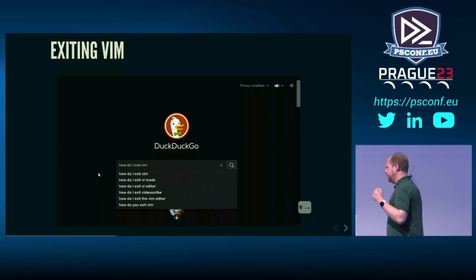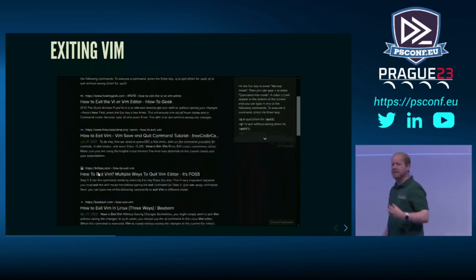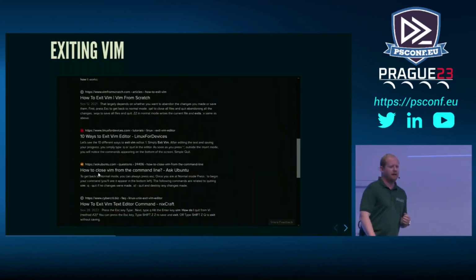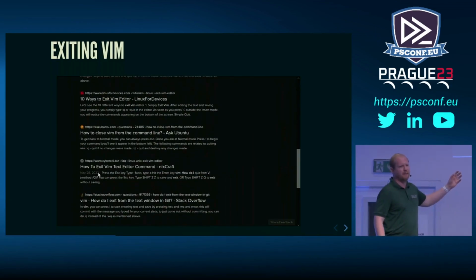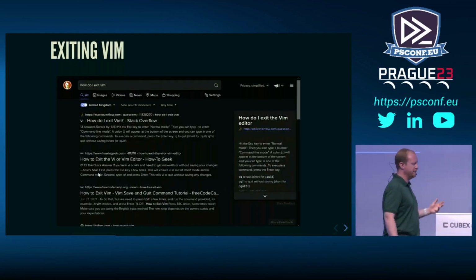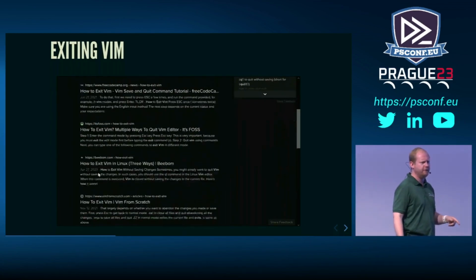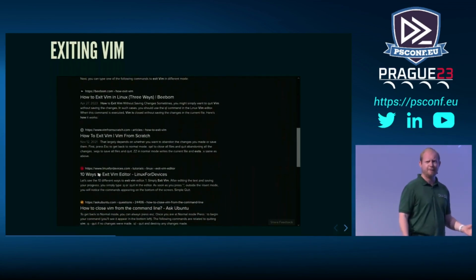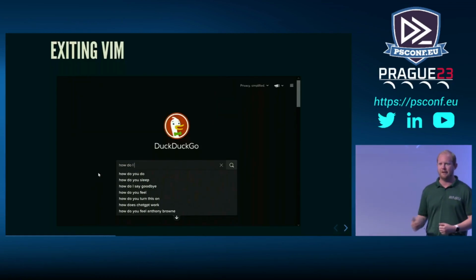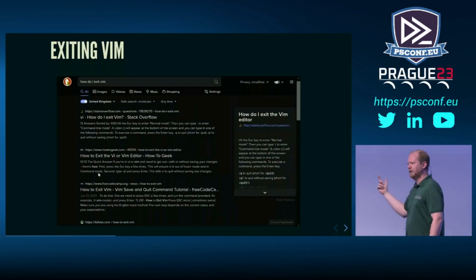Now, I want to address this because it's not an elephant in the room, it's become a meme at this point: how on earth do you exit Vim? And that's just a small sample of me typing in questions, blog posts, articles of how do you get out of this program. And my boss laughed at me. He was like, it's really simple. It's :wq, write quit. Come on, it's easy. And of course it's easy. Once you know it, it's fine. But if you don't know it, yes, we end up with this type of situation with people.